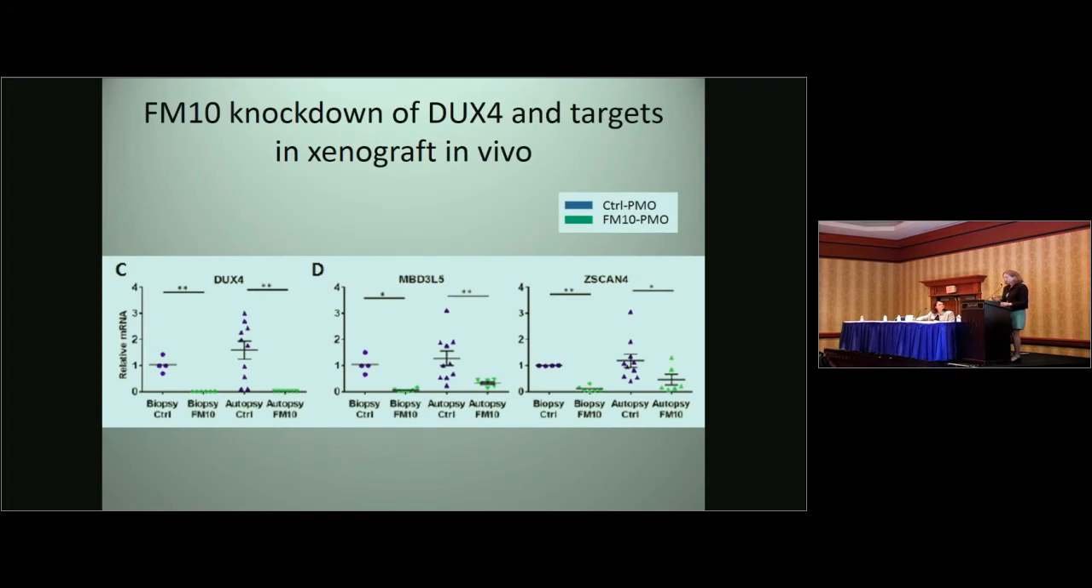And this is my last data slide, which is the culmination of these experiments, showing that FM10 dramatically and consistently knocked down DUX4 expression, whether the xenografts came from living biopsies or from autopsies. In addition, the FM10 knocked down MBD3L5 and ZSCAN4 very consistently, suggesting that it interfered with DUX4 function.